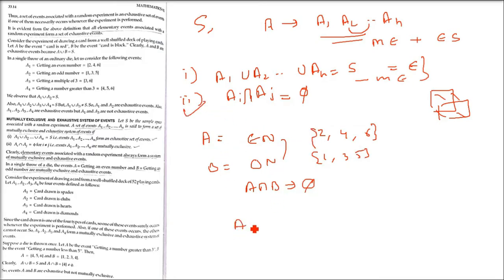These are mutually exclusive. And when I take the union, A union B, what do I get? 135 and 246, so 1, 2, 3, 4, 5, 6, all of them. So A union B is giving me the sample space and A intersection B is phi. That means both conditions are true, and we say it is a mutually exclusive as well as exhaustive system of events.